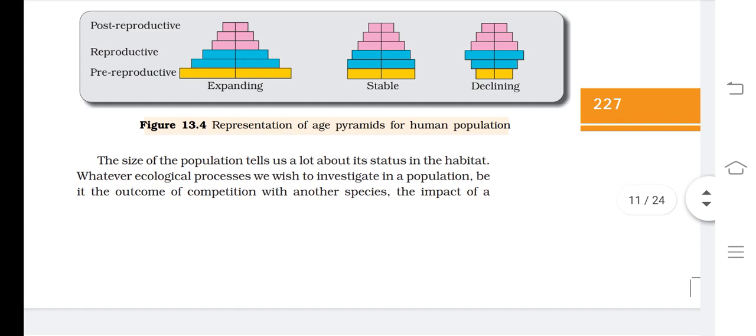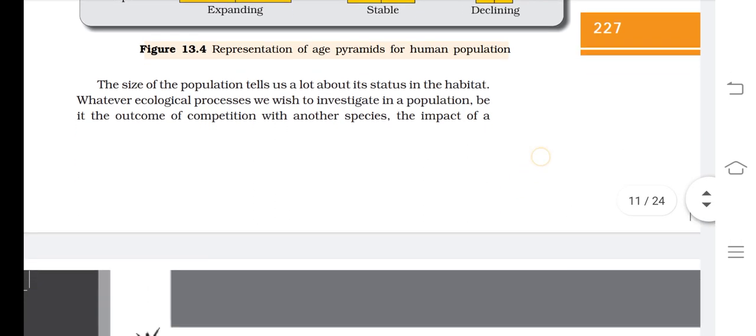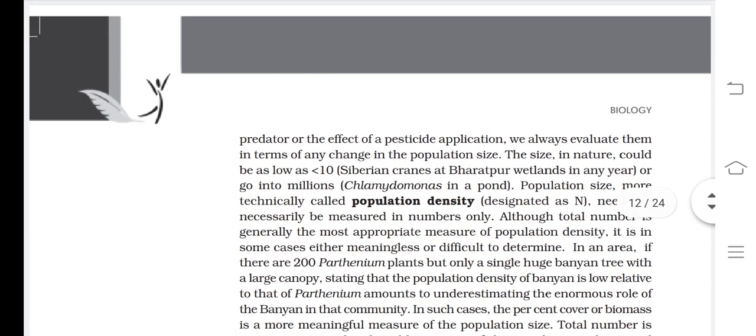Now see, the size of a population tells us a lot about its status in a particular habitat. Whatever ecological process we wish to investigate in a population, be it the outcome of competition with another species, the impact of a predator, or the effect of a pesticide application. So many types of changes are there, like predator relationship, pesticide application, competition. Now we can say that different population sizes are there.